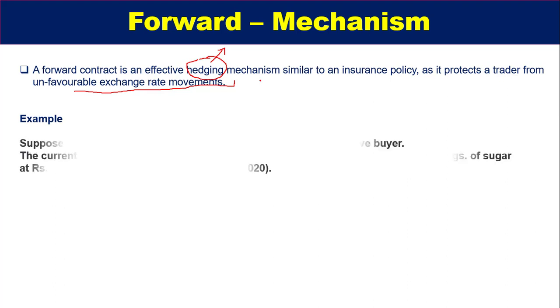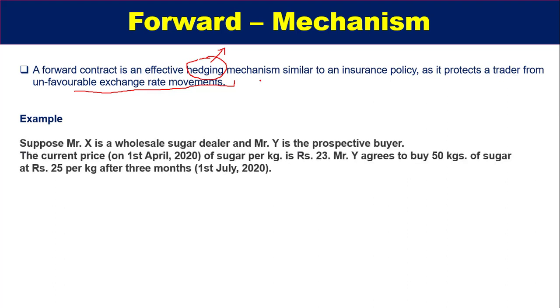So now we will discuss an example of the forward contract mechanism. Suppose Mr. X is a wholesale sugar dealer and Mr. Y is the prospective buyer. The current price as on 1st April 2020 of sugar is rupees 23 per kg.